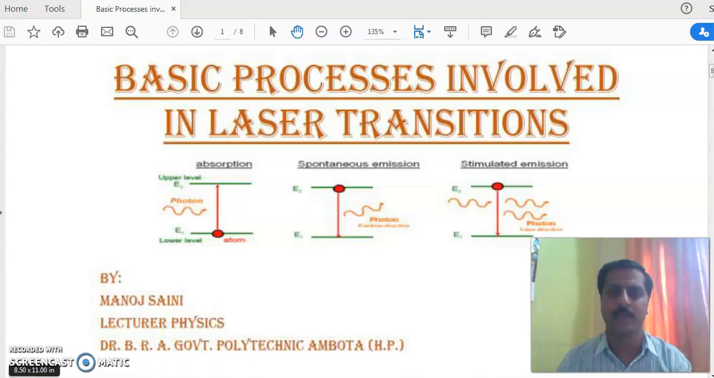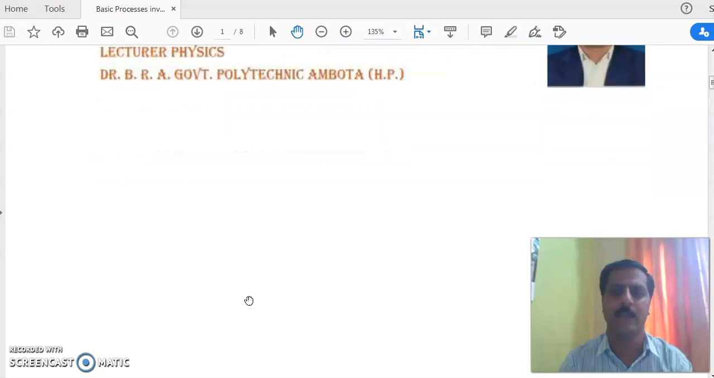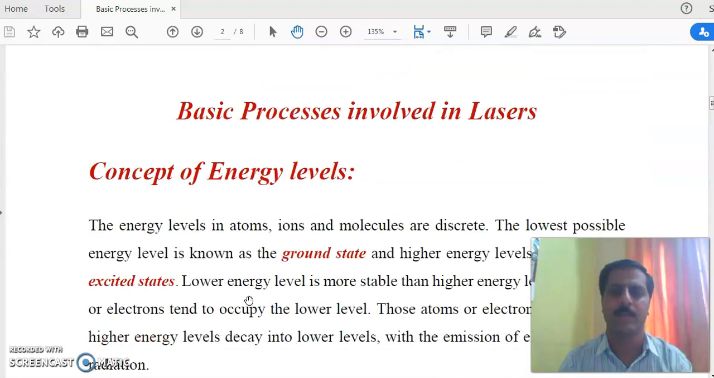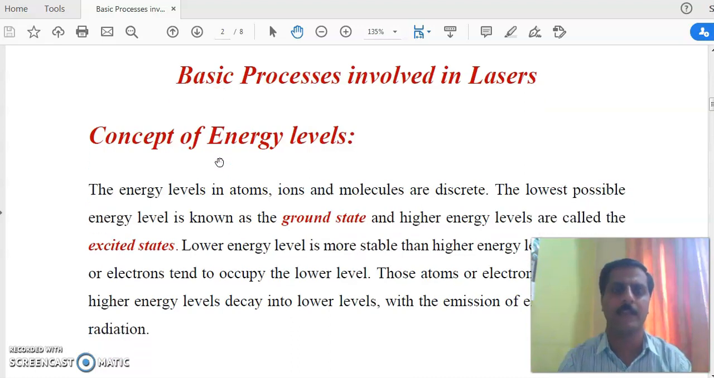Hello everyone. Today we will learn basic processes involved in laser transition. In the previous lecture we studied the basic introduction of laser and characteristics of laser, and why this laser light is different from ordinary source of light. Today we start with the basic processes involved in laser.